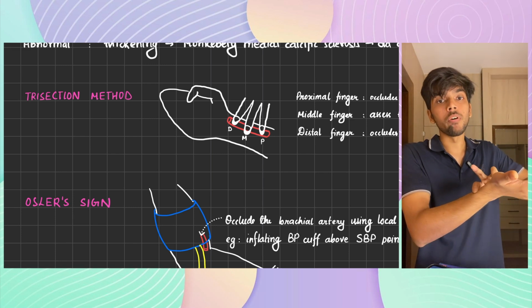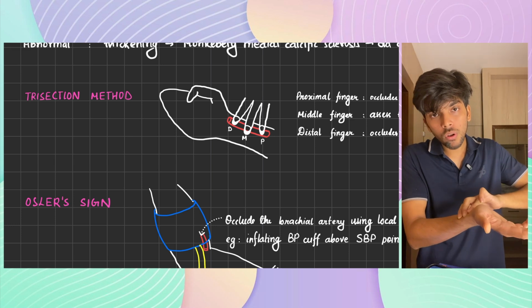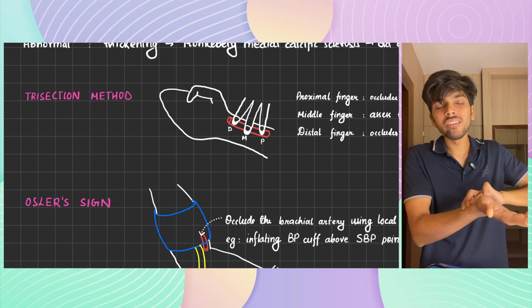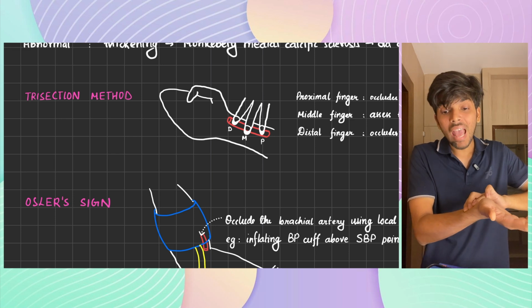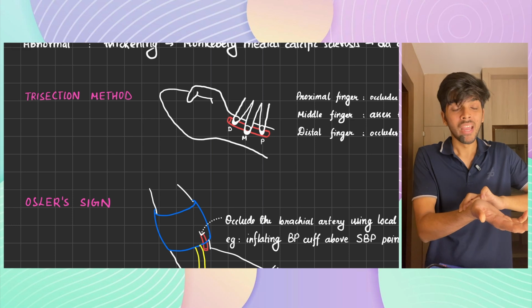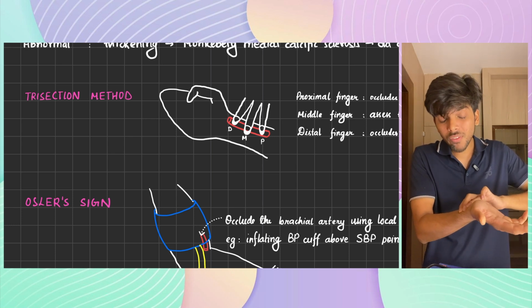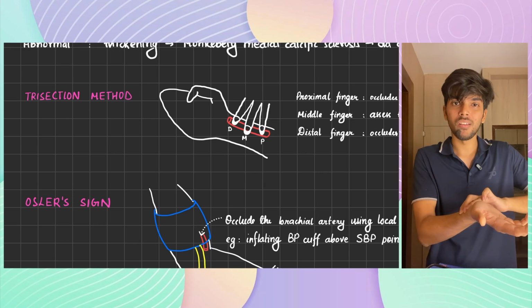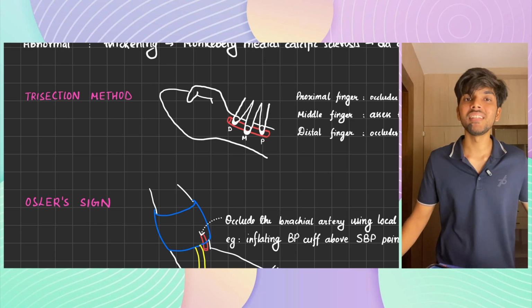Then with the help of the middle finger, you roll over the artery. Since there is no pulse, the wall is not going to strike the tip of the finger, and normally the wall of the blood vessel is not going to be palpable. It is only if the wall of the blood vessel is thick that you will be able to feel the wall of the blood vessel. This is the trisection method.